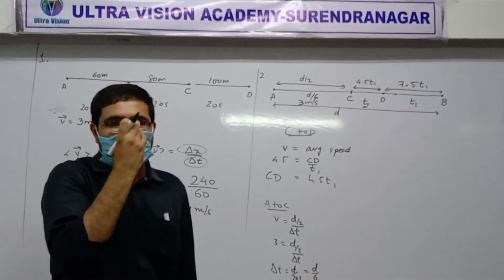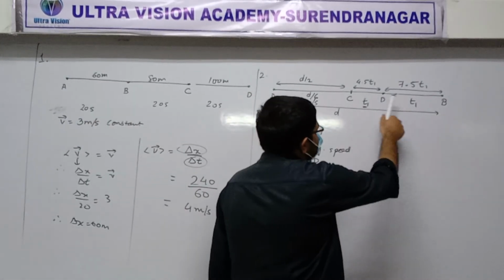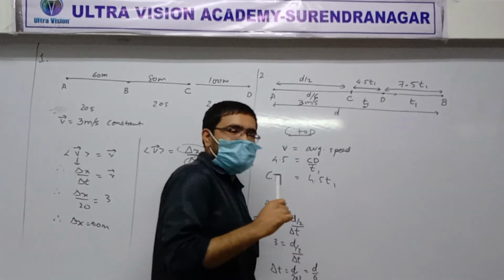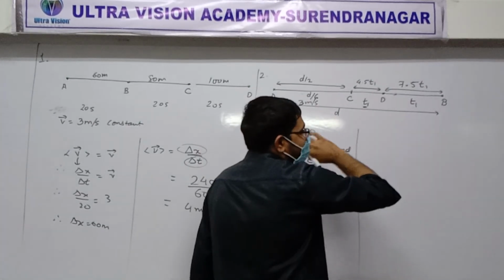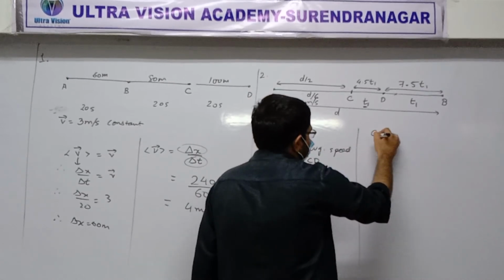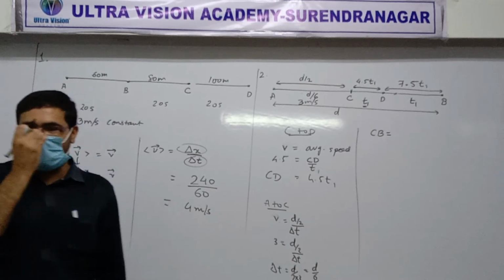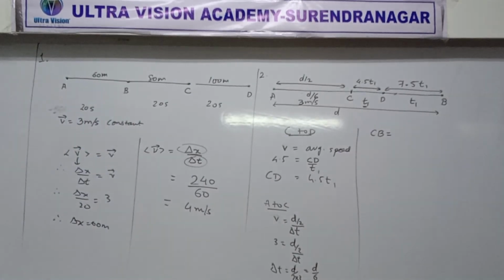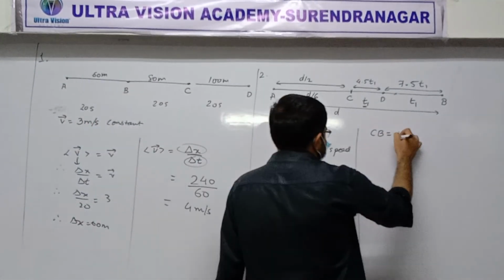See, we are filling in the gaps. There are so many gaps. Still there is one problem. We don't know what T1 is. But we can find T1 easily using a simple idea. Can you tell me how much is the distance CB? How much would be the distance C to B? Yes, Prisha? 12 T1. Okay, you are saying 12 T1.